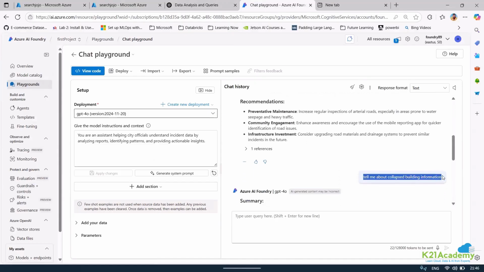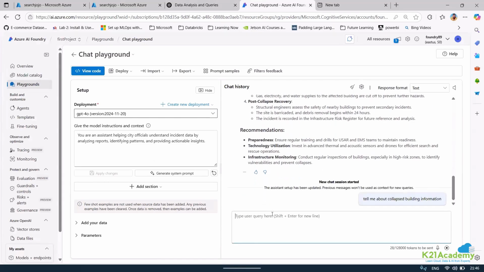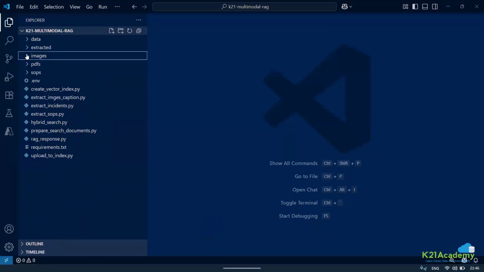I checked for collapse of building also. It did not give an answer. The response it gave was only from vectorization, only from SOP. Okay.